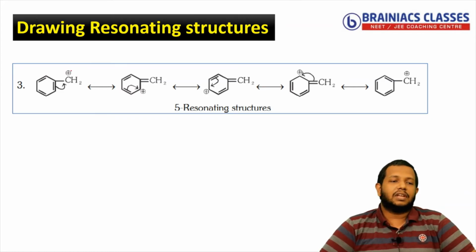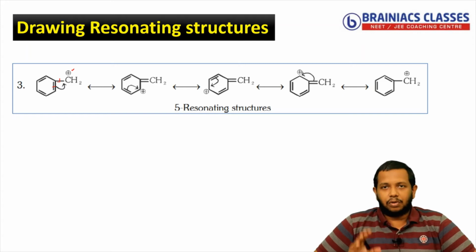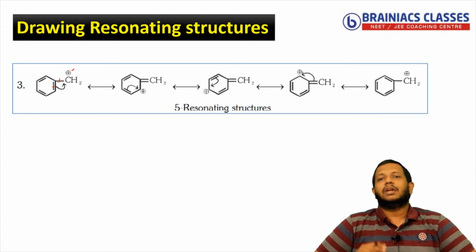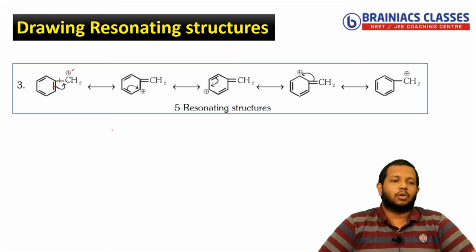You can see here a positive charge is present, then a single bond and a double bond. So what is the rule? When there is a double bond, single bond and positive charge, how does the shifting happen? The rule states that the pi bond should shift towards the positive charge. So when the pi bond is shifting towards the positive charge, let's see how that is happening.